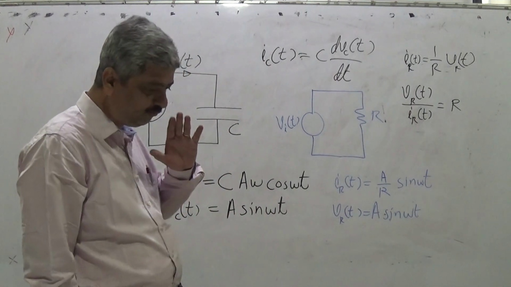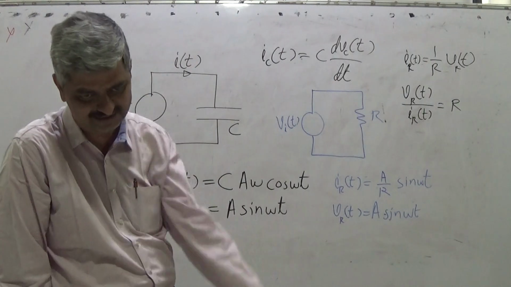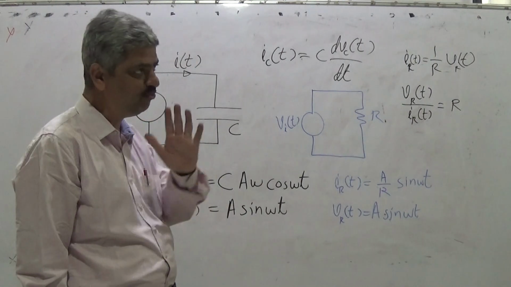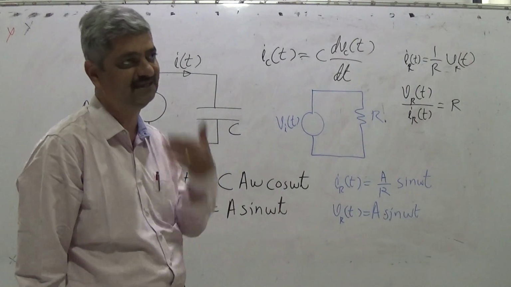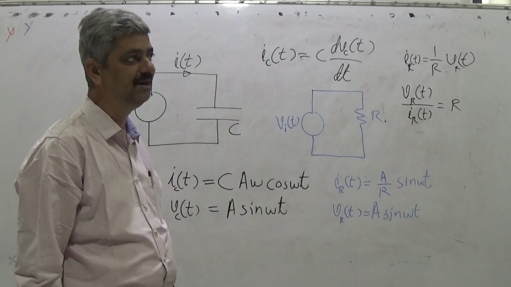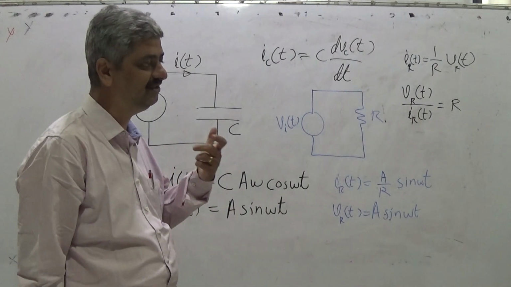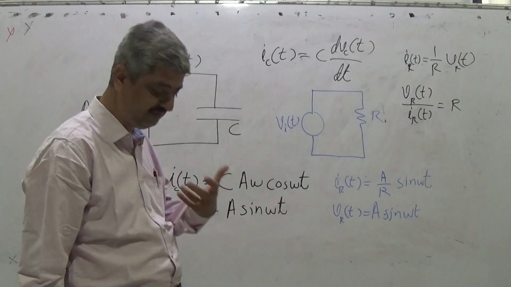So now, what is capacitive reactance? If a question is asked, many of you may answer as 1 upon omega C, few may answer as 1 upon j omega C, few may answer as minus j upon omega C. In different ways you will answer. But the question is, what is the concept of reactance now? It's very interesting.